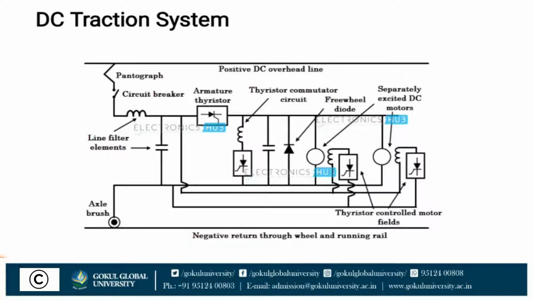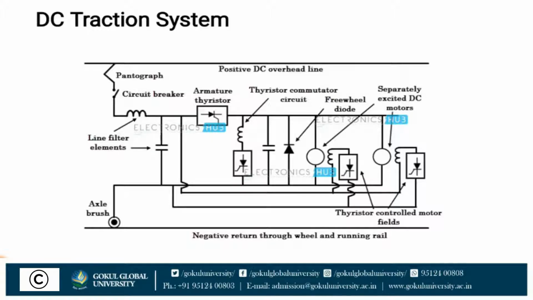Now in the DC traction system, electric motors are operated on DC supply to produce the necessary movement of the vehicle. Mostly DC series motors are used in this system. For trolley buses and tramways, DC compound motors are used where regenerative braking is required.